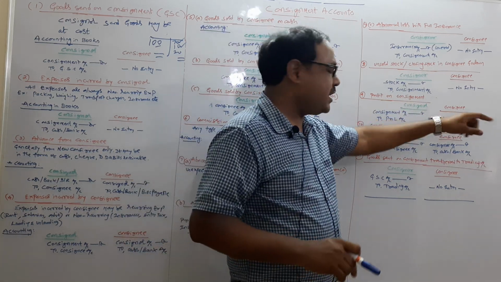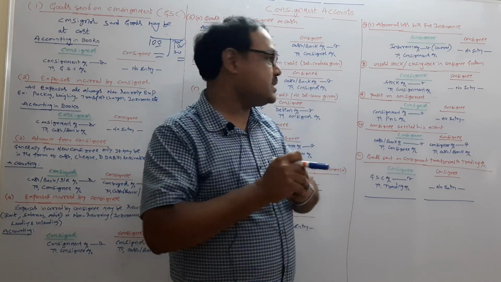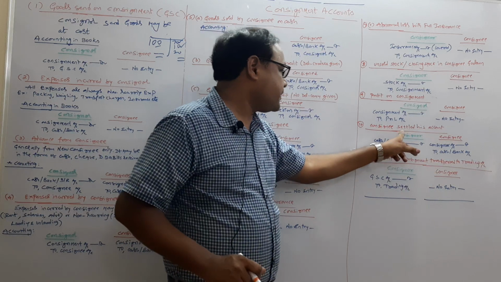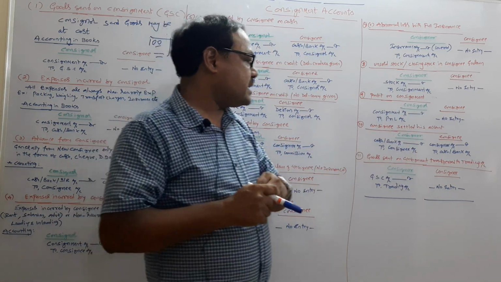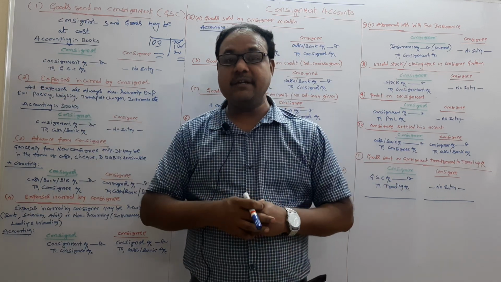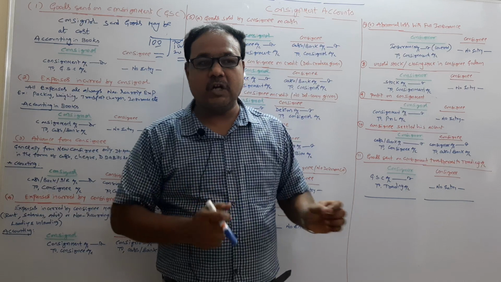And there is no journal entry in the books of the consignee, because the consignee is not concerned with the profit or loss. Next, consignee settlement. See, the consignment account is a nominal account, as I said. Then the consignee account is a personal account.